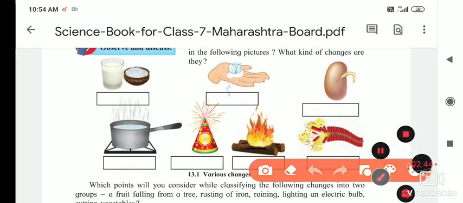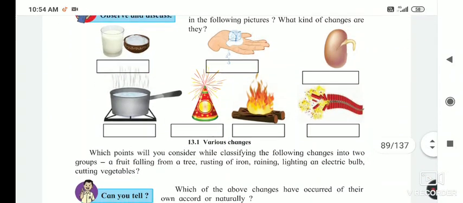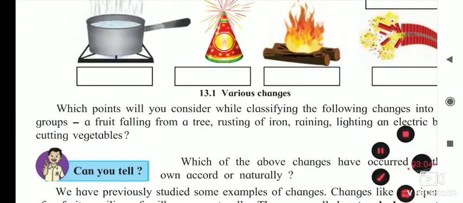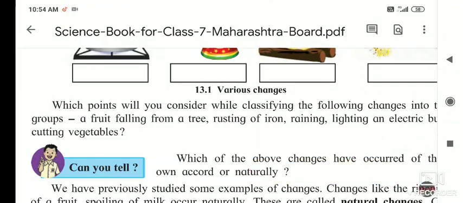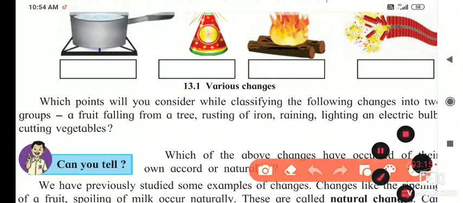So these are the changes. Here it is fermentation, so milk turns to curd. Then melting, sprouting, boiling. Then lightning, then burning, and crackling. So these are the different changes that take place in the above pictures. Which points will you consider while classifying the above changes into two groups? If you have to divide them into two groups, what will you decide? That is the question.